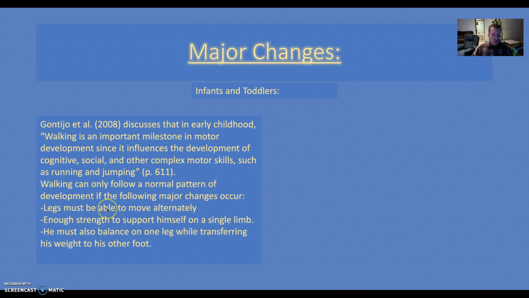We have legs that must be able to move alternately, enough strength to support himself on a single limb, and he must also be able to balance on one leg while transferring his weight to his other foot. With that said, this is going to start taking place around 7 months and move into about mid-toddlerhood.